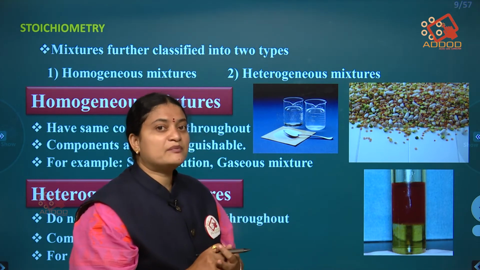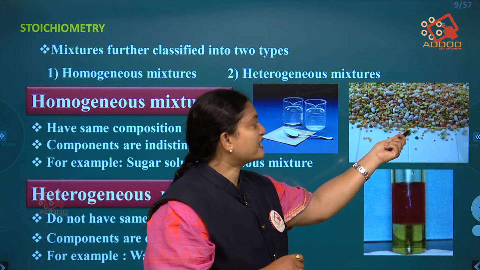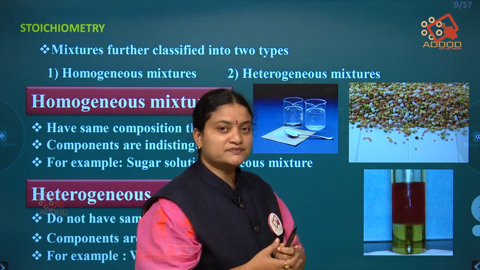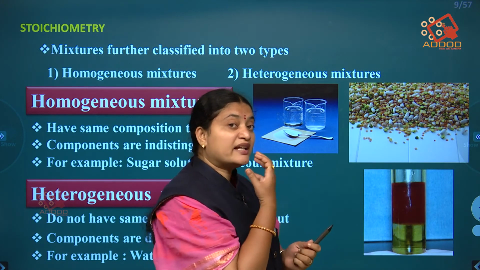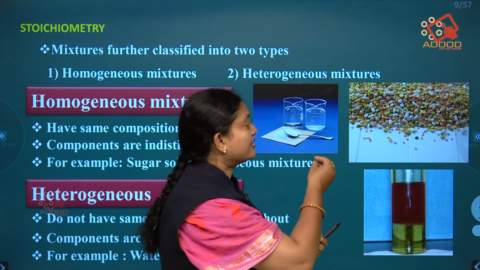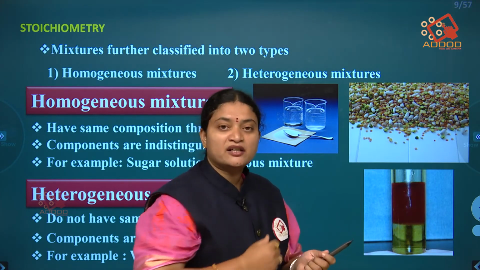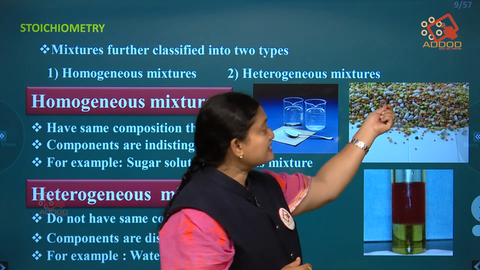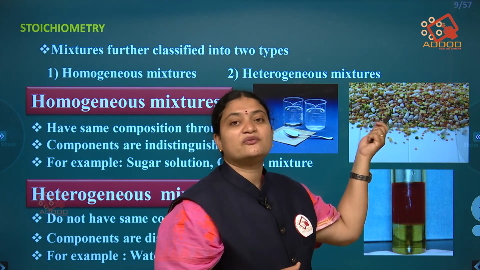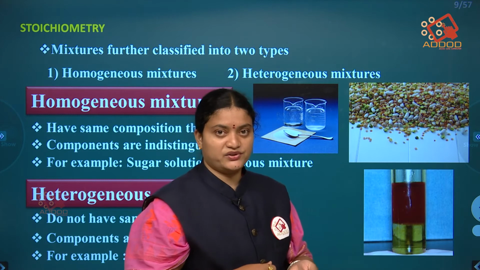For example, you can see here a picture where all types of grains have been mixed with each other. By looking at that, we can observe that different types of grains and cereals have been mixed here. This type of mixture we call a heterogeneous mixture.